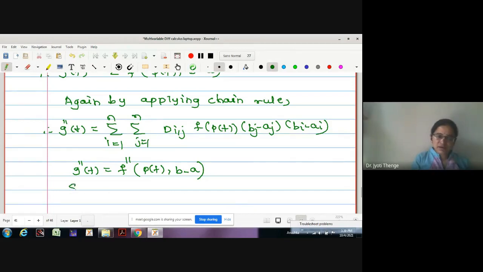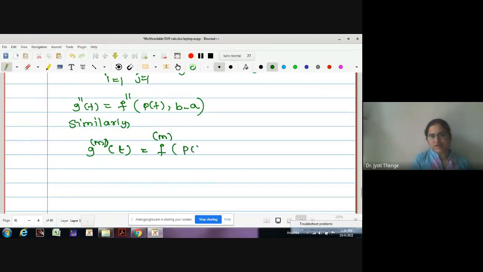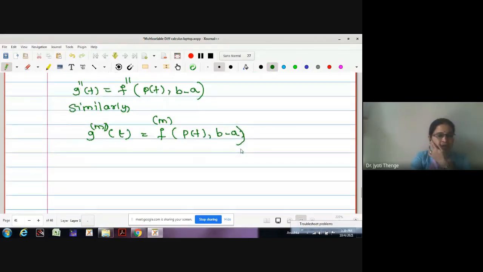Similarly, what about the mth derivative? May I write directly now? The mth derivative of g at point t is the mth directional derivative of the function f at the point p of t in the direction b minus a.